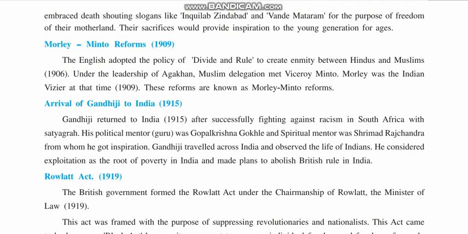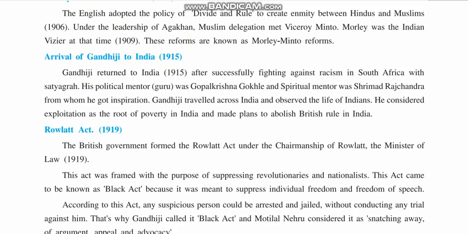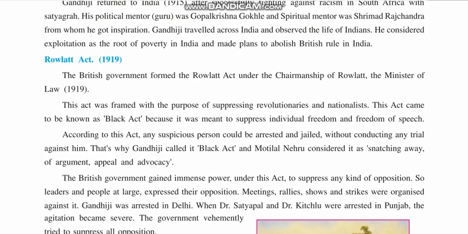In the previous video lecture, we saw two main things. First was Parliamentary reform, and how it created the difference between Hindus and Muslims. Second was the arrival of Gandhiji into India, how he came to India in 1915 and toured the whole of India to find the problems of Indian people. Next, the Rowlatt Act, which was also known as the Black Act.